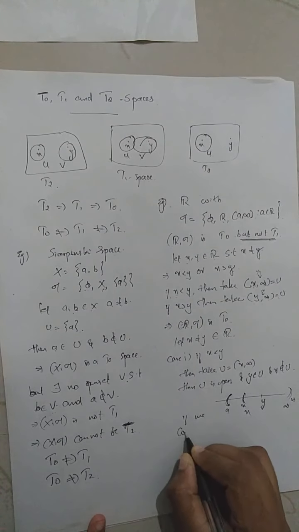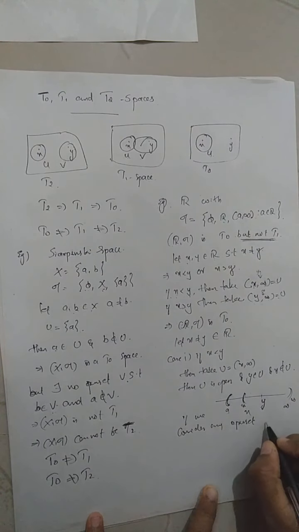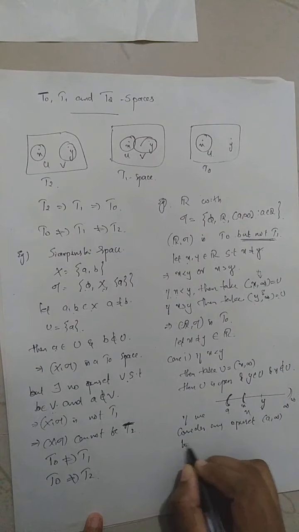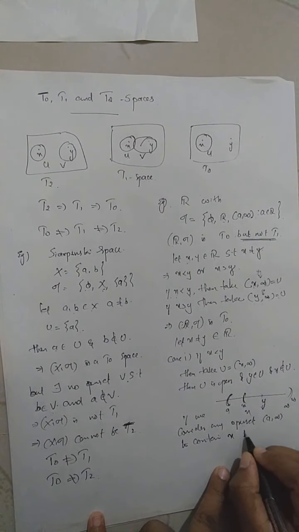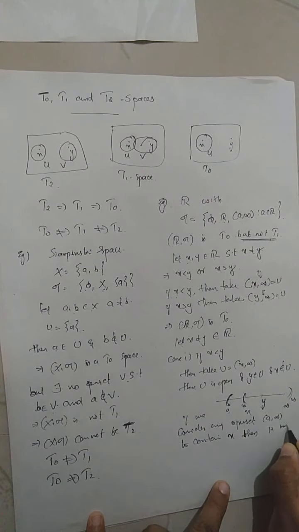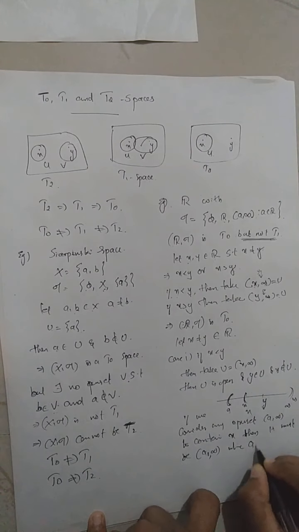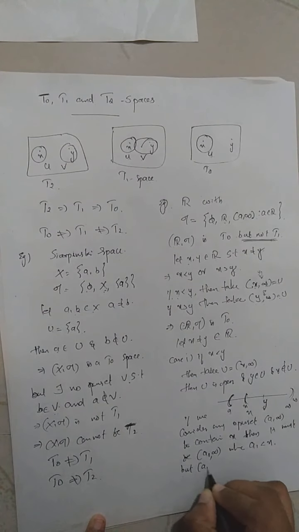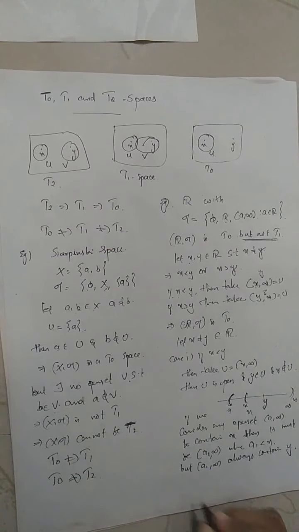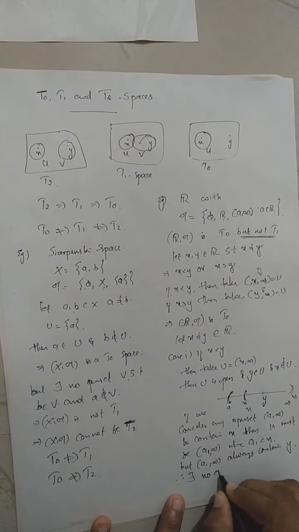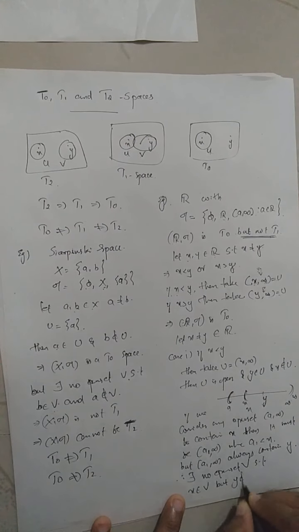So if we consider any open set (a, infinity) to contain x, then it must be some (a1, infinity) where a1 is less than x. But this interval (a1, infinity) always contains the point y. Therefore there exists no open set V such that x belongs to V but y does not belong to V.